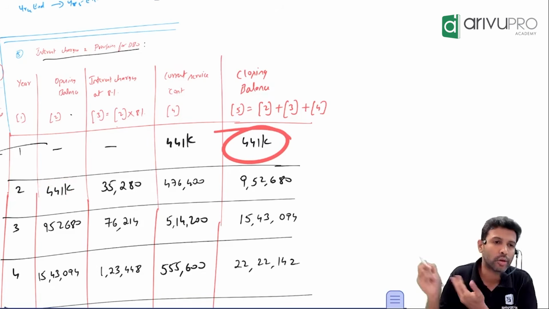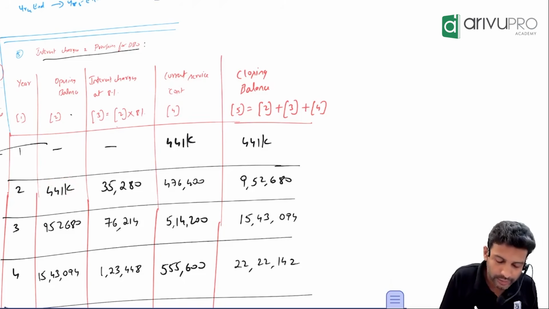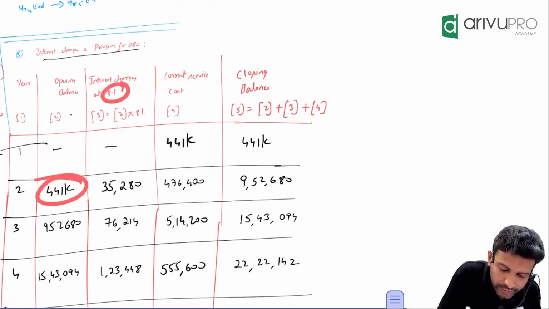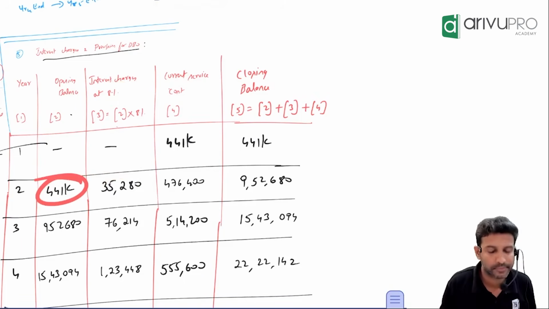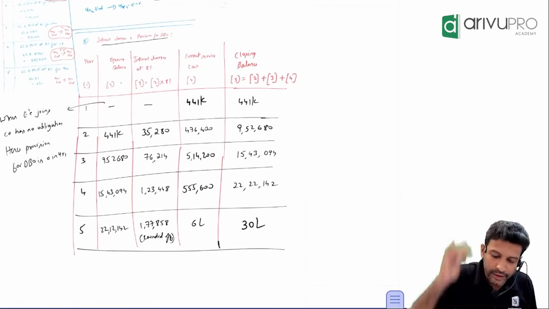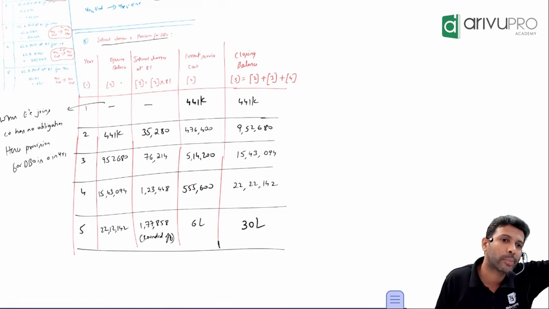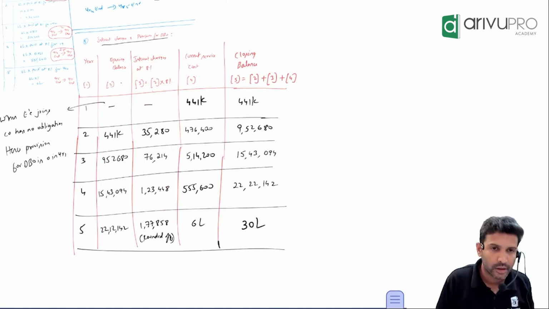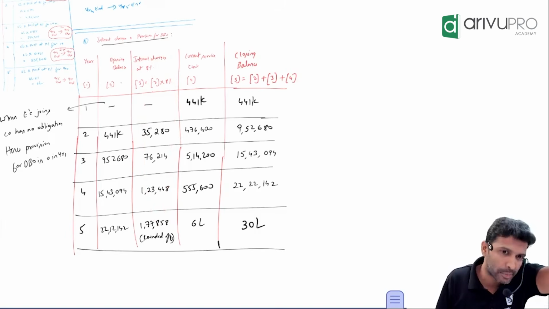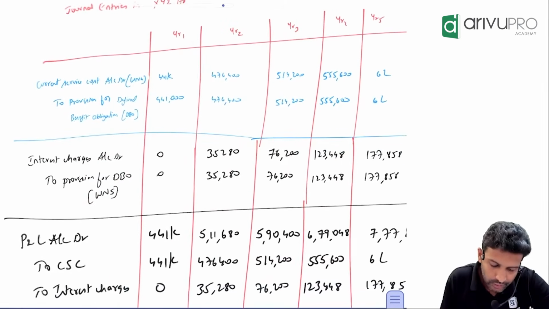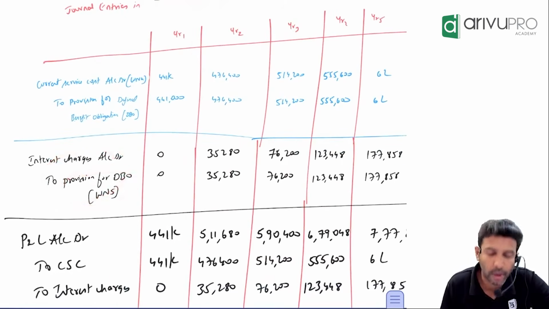From now onwards, I think you know the calculation. Second year, how will you calculate interest? 8% of 441. Right, like that. Done. Entry also, tell me the entry for these finance charges. In lease, what entry did you pass? Finance charges to lease liability. Here you tell me: finance charges to, what is the name of the liability here? Provision for DBO. So the entry will be: finance charges or interest charges account debit to provision for DBO. Clear? Any confusion? No.